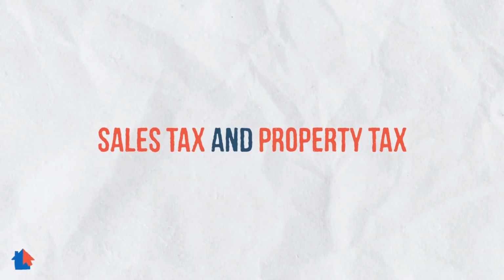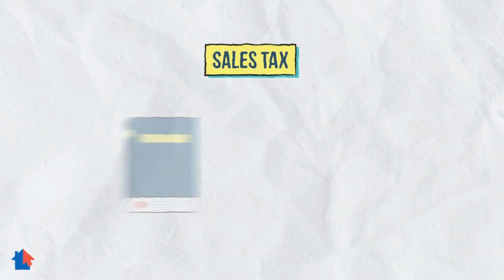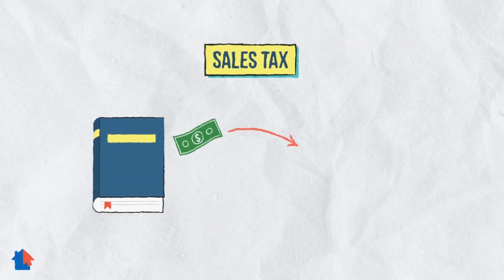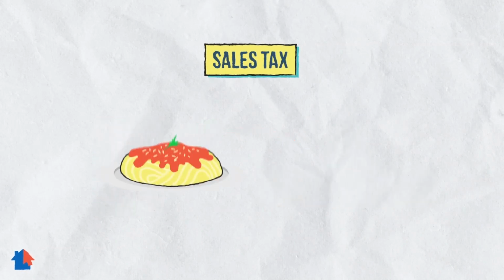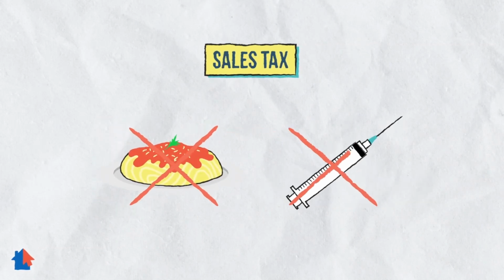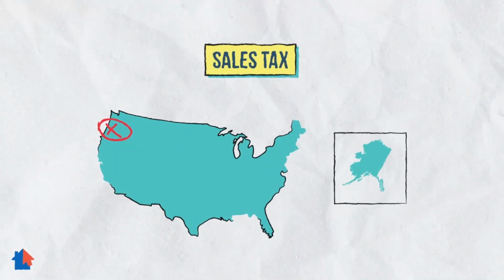Sales tax and property tax. A sales tax is a tax you pay when you buy something or pay for a service. If you buy a new book, you may have to pay a small percentage on top of the price. That money goes to the state. State governments decide what local taxes are charged. In most states, there is no tax on food or medicine. Not all states have sales tax, including Alaska, New Hampshire, and Oregon.